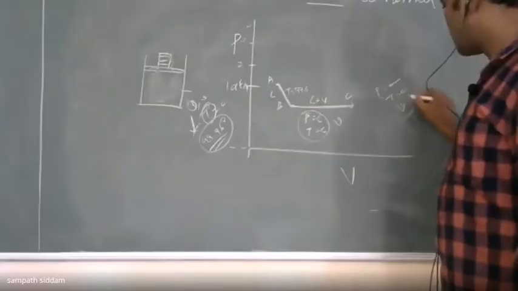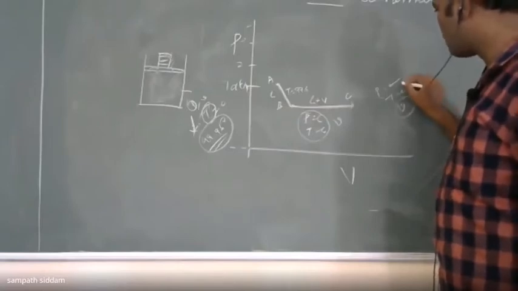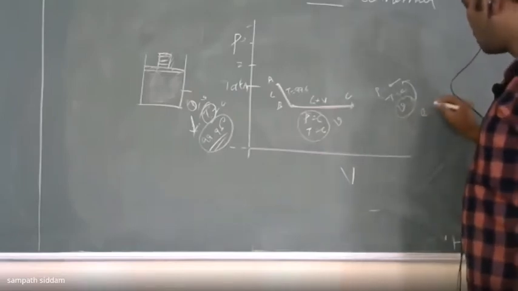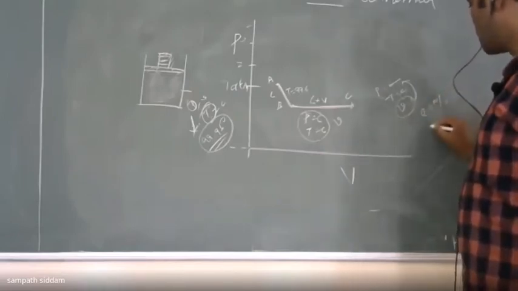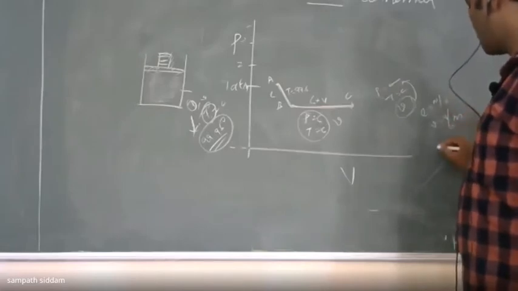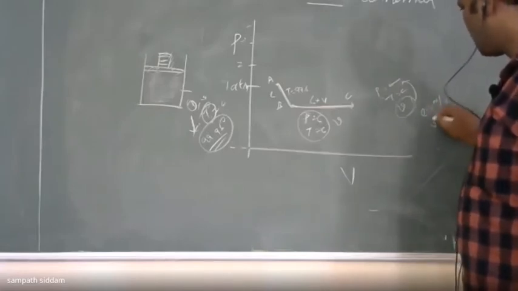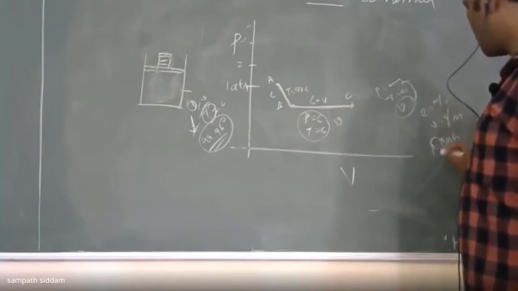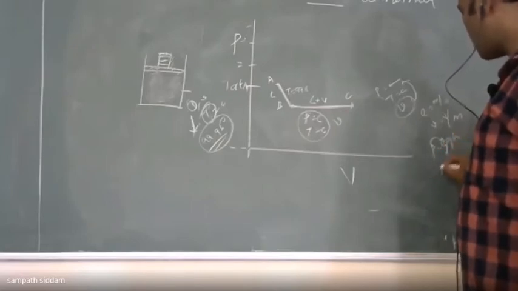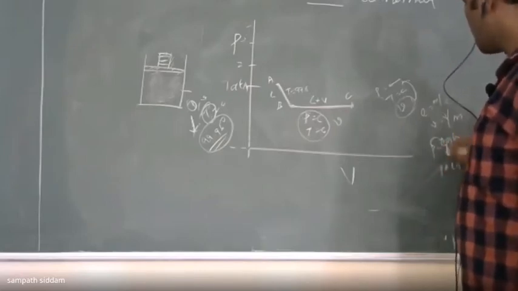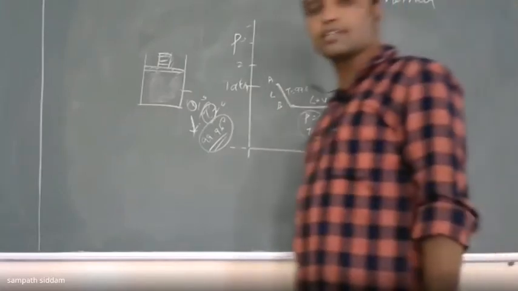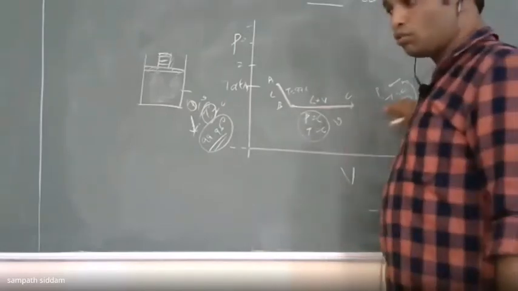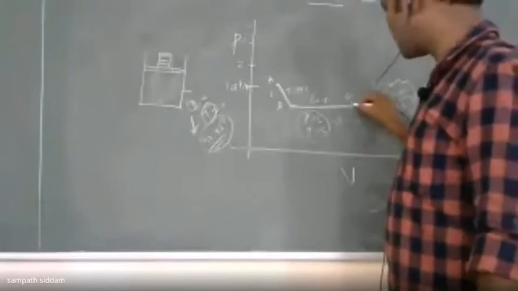So here the specific volume is also a property which depends upon the pressure. How? In such a way that you have density as mass by volume, and specific volume as volume by mass, which is the reciprocal of density. Pressure is equal to rho g h, where pressure is directly proportional to your density. As your pressure increases, your density will increase, then obviously your specific volume will decrease. Is the relation clear? You have to know the thermodynamic relations of all those things to clearly understand.